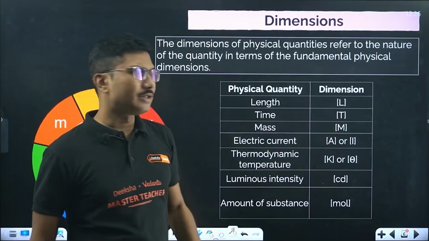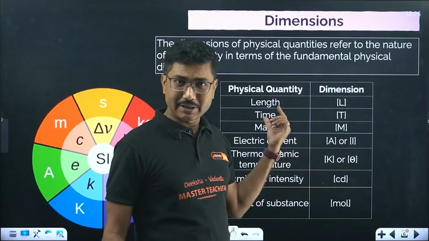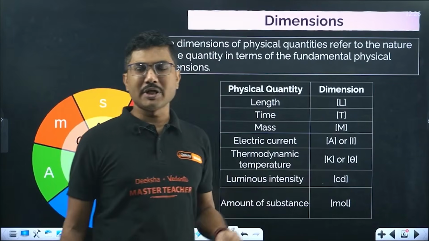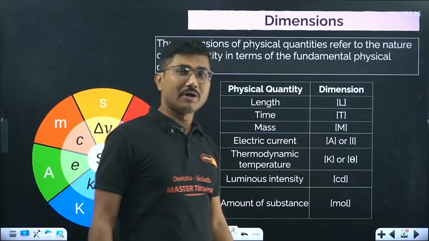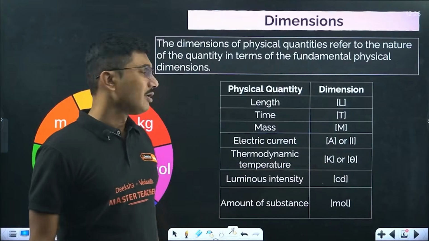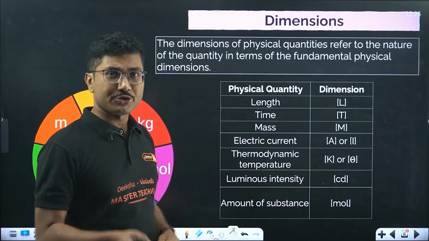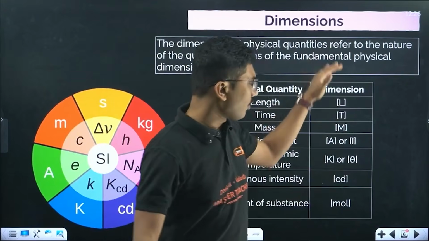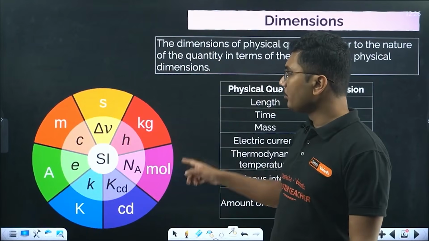Capital theta is very less used. In the old generation capital theta was used, now it is capital K only. Luminous intensity is CD. CD comes from the unit candela. Candela is the unit of luminous intensity. It is not cadmium, by the way, it is candela. Amount of substance is mole. Whenever you express a dimension, it is always represented using a third bracket. Third bracket is common for all the dimensions. Clear? So here is a small table to remember.